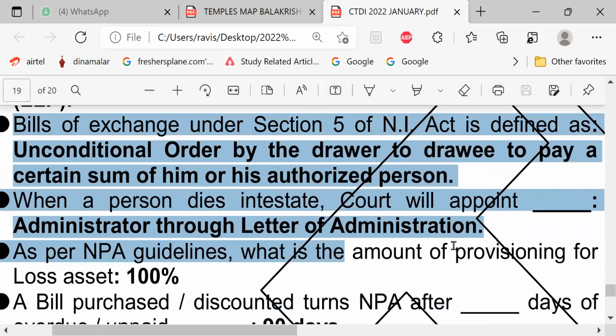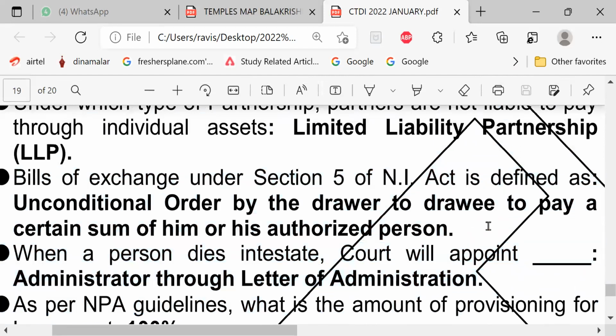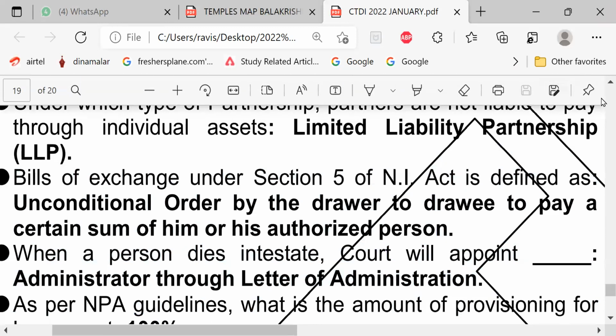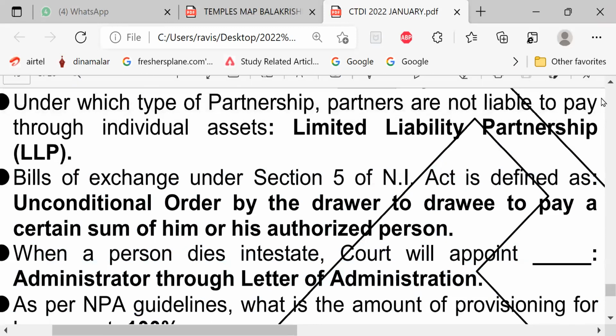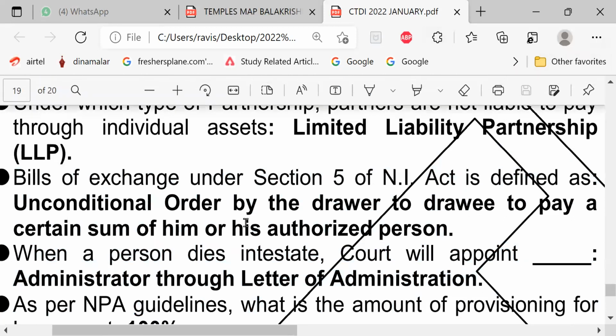Bills of exchange under Section 5 of the Negotiable Instruments Act is defined as an unconditional order by the drawer to the drawee to pay a certain sum of money to him or his authorized person. There is some mistake here.